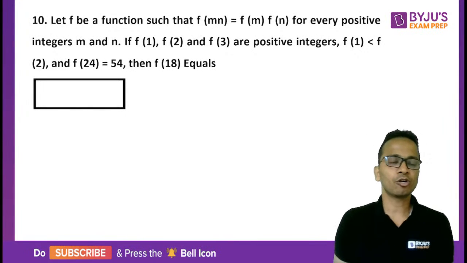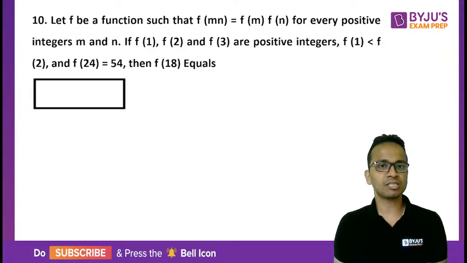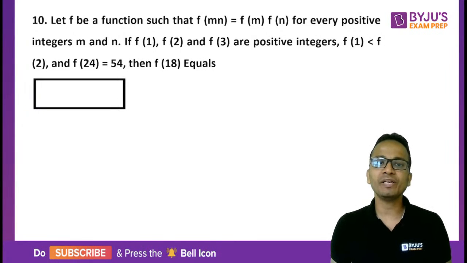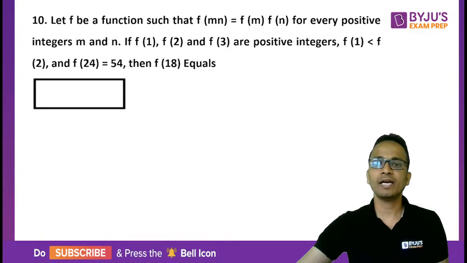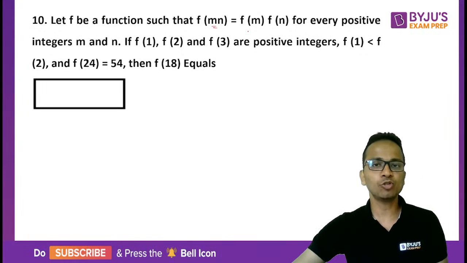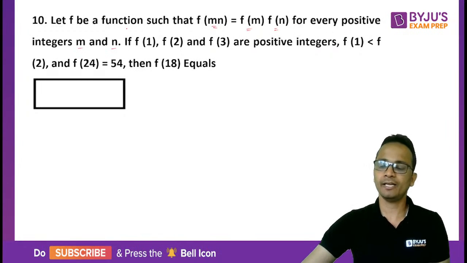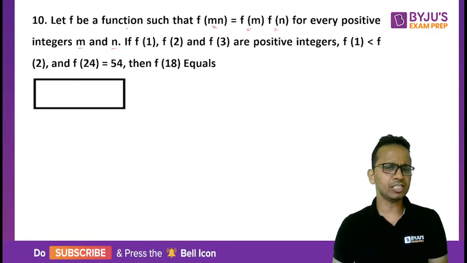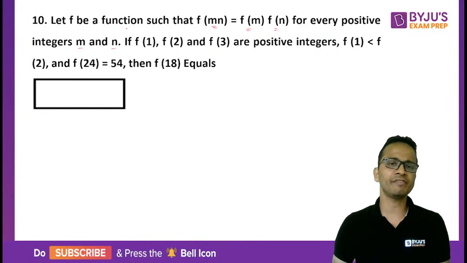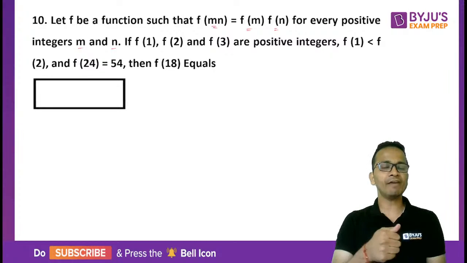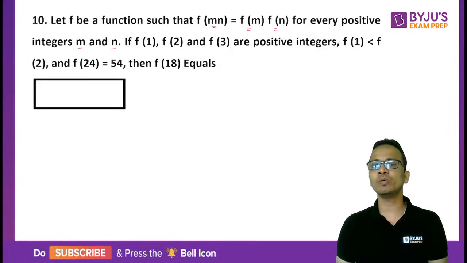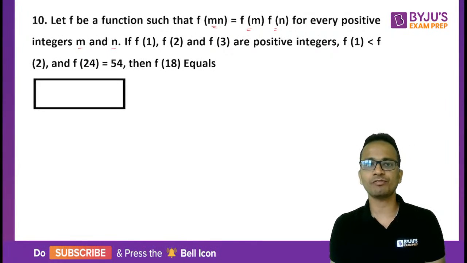Question number 10, a question of functions, जिससे हम सब डरते हैं. Okay, so saying that f be a function such that f of m into n is equal to f of m into f of n for every positive integers m and n. So m and n are positive integers. The function is defined only for positive integers in this manner that f of m into n is equal to f of m into f of n.